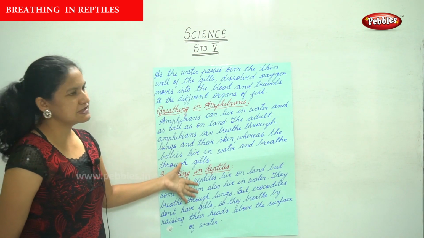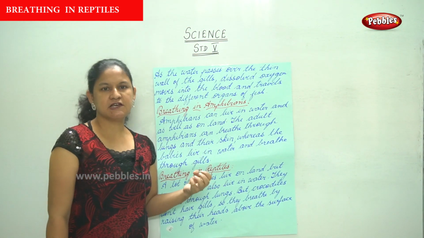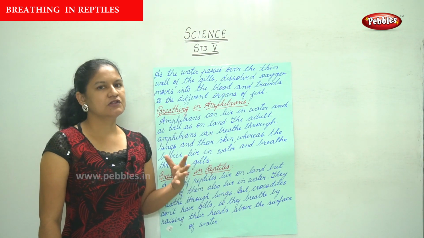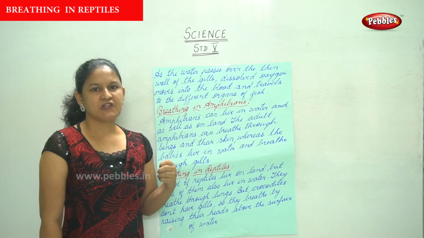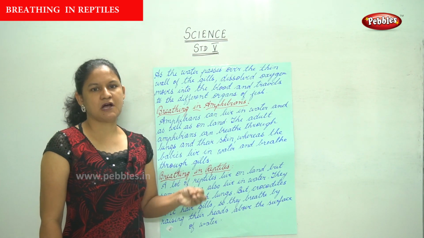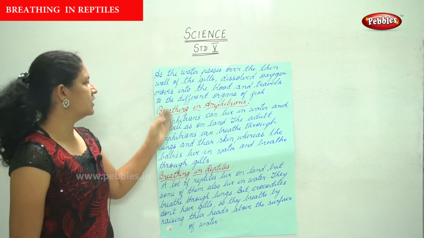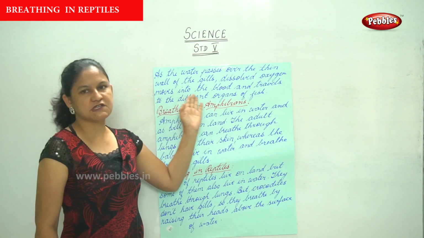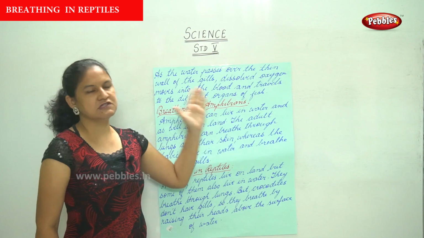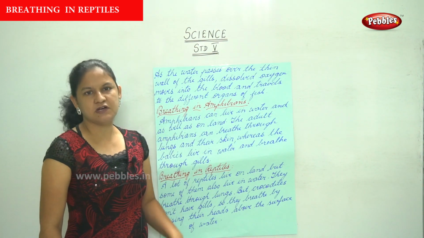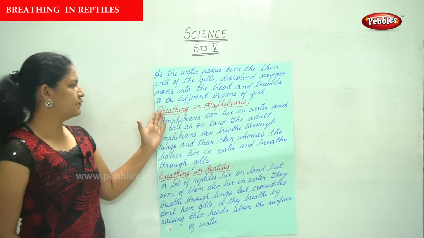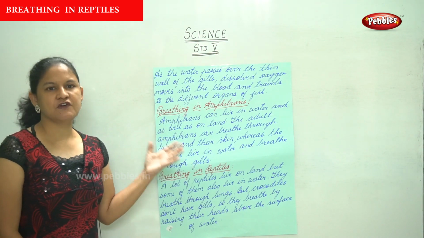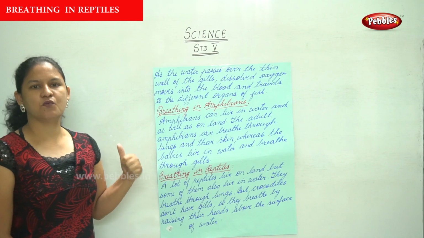So we see that a fish takes in water through its mouth and forces it out through the gill passages, and as the water passes over the thin wall of the gills, the dissolved oxygen moves into the blood and travels to the different organs of the fish. Breathing in amphibians: amphibians are animals that survive both on land and water.